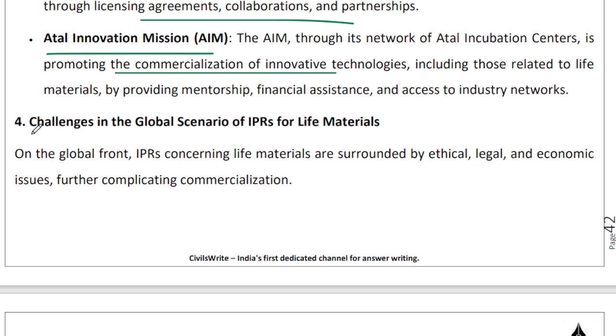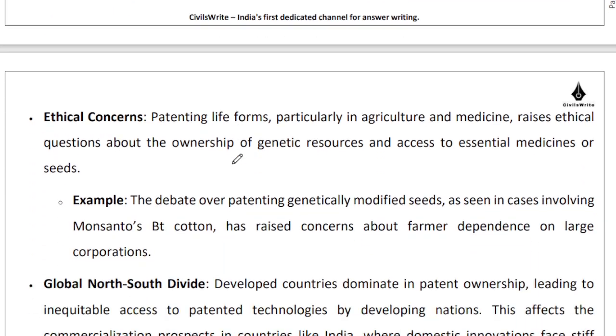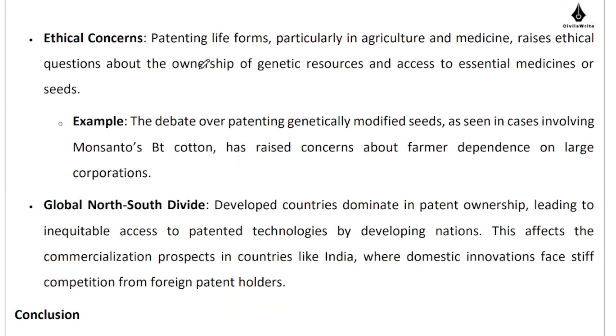There are certain challenges, right? There are issues of ethics, legal, and economic considerations that we need to take into consideration, right? So the moment you start patenting life forms, which are relevant for agriculture and medicine, there is this ethical issue regarding the ownership of genetic resources, right? Because genetic resources ideally belong to the entire humanity, right?